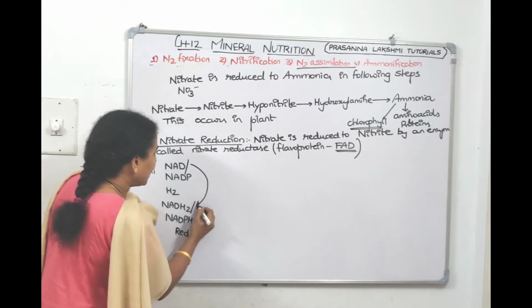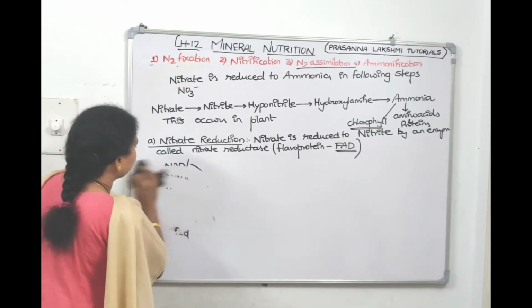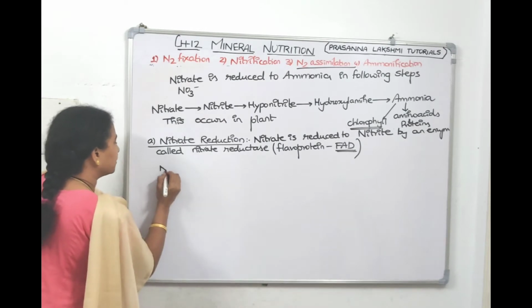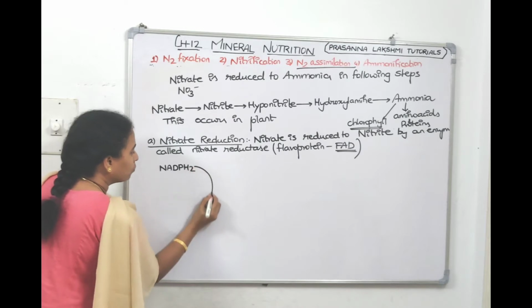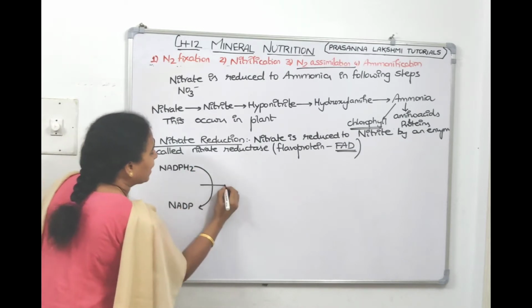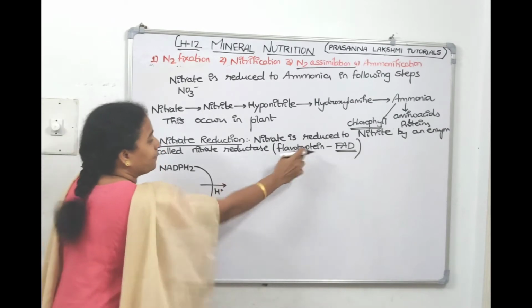Now, these NADPH2, we'll do it in this manner. We will take the reduced forms first. NADPH2 gets converted to NADP by giving the hydrogens. Who will take the hydrogens?